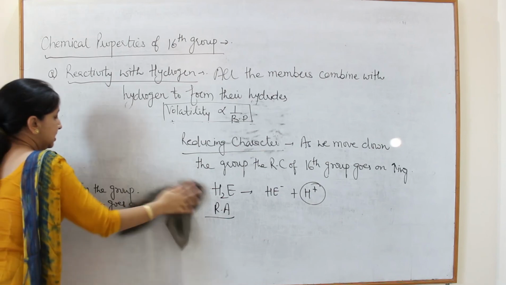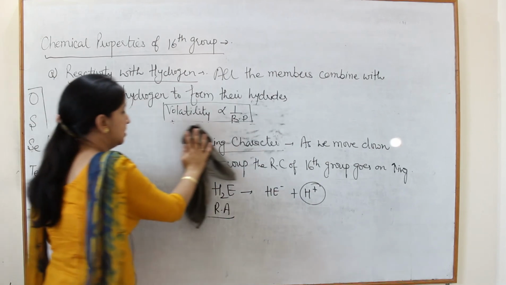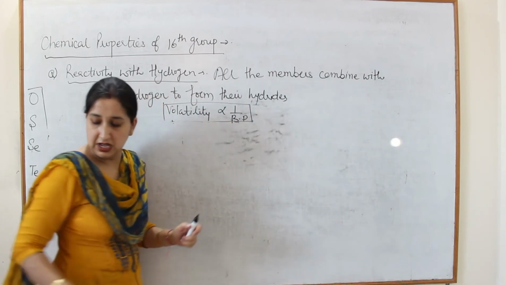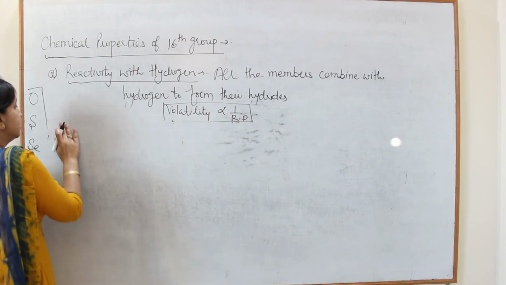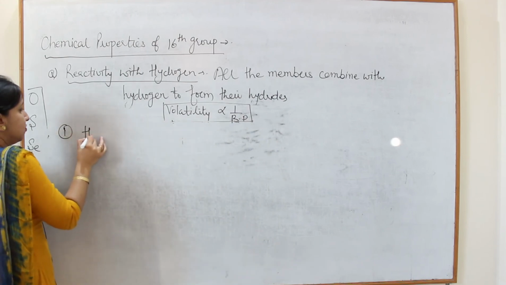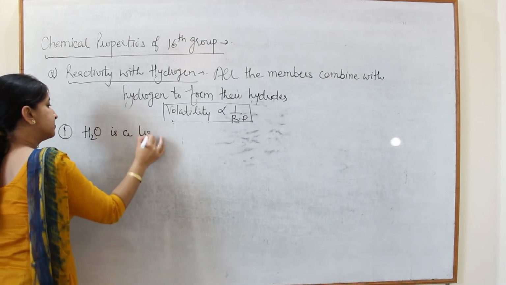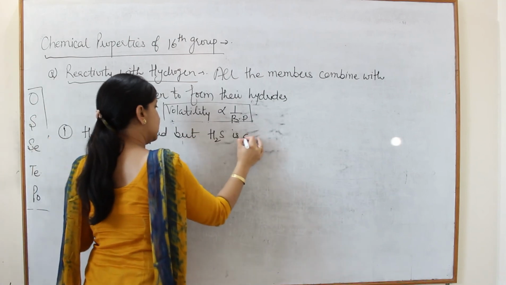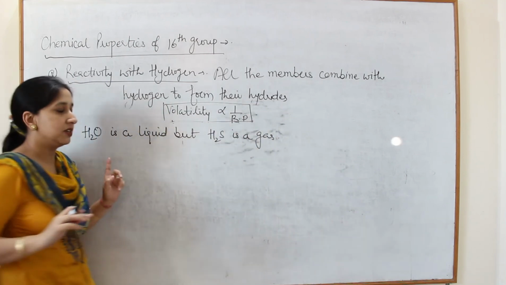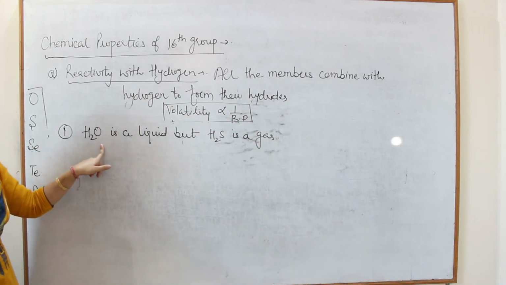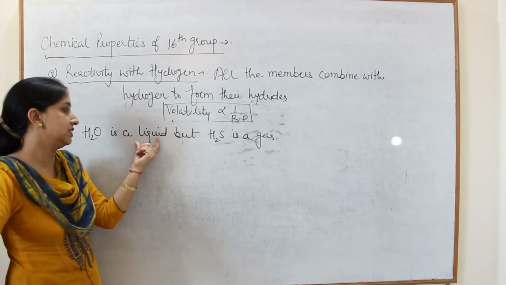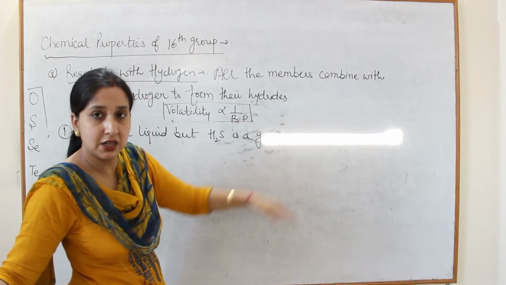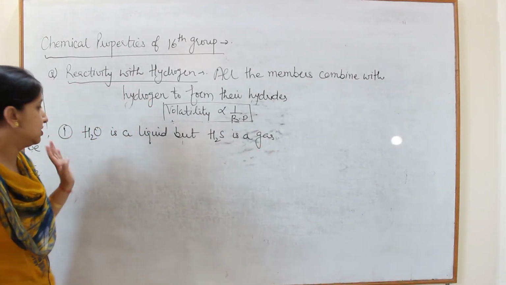In the last, we will sum up the features of hydrides of 16th group. The important question is, first, water is a liquid but H2S is a gas. Because in case of water there exists hydrogen bonding which is stronger, so it will exist in the form of a liquid, but in case of H2S there is no hydrogen bonding, so the bonding will be weaker and it will exist in the form of a gaseous molecule.